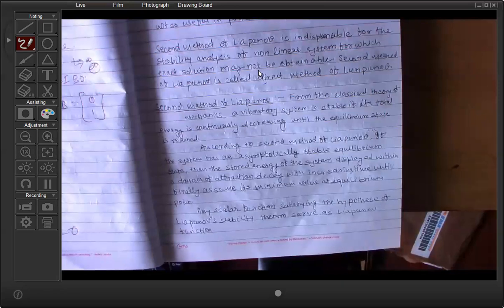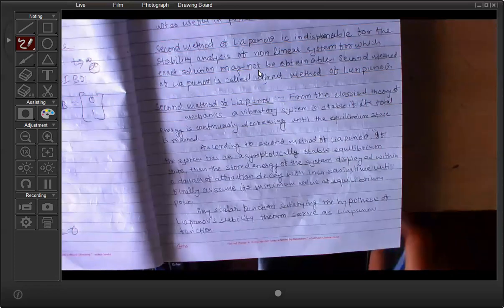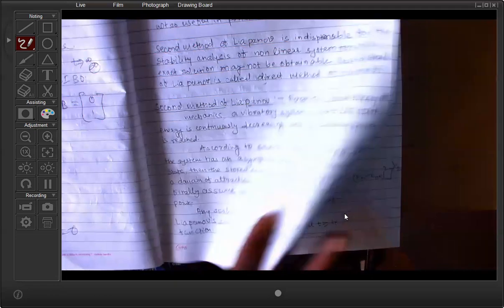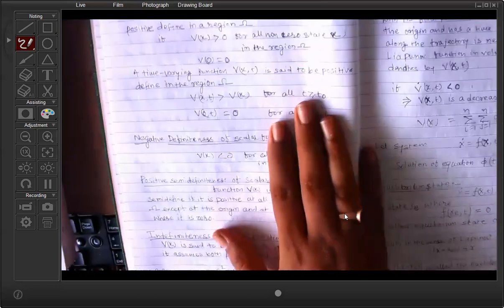So that is the conclusion of this theory, and you have to understand it. For a stability analysis of any system, first we have to define a Lyapunov function. It's a function of energy. If the Lyapunov function is decreasing with increasing time, then you can say that the system is stable.